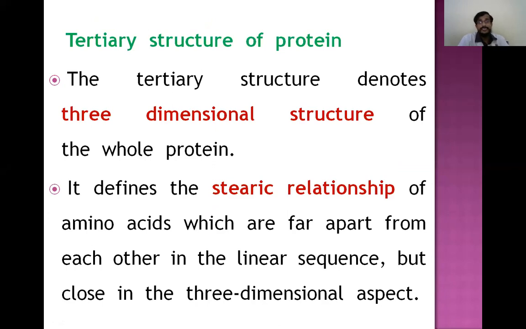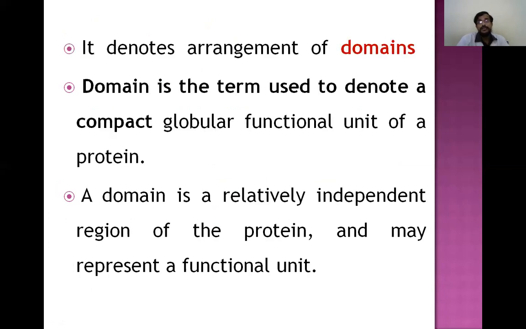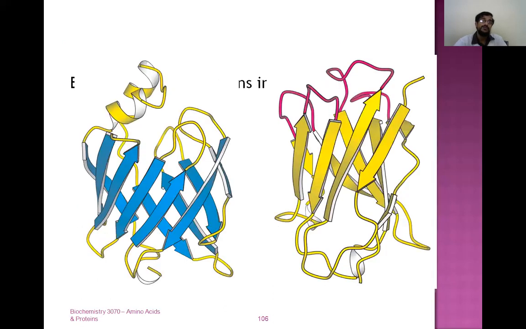Coming to the tertiary structure, it denotes three-dimensional structure, and it defines the steric relationship of amino acids which are far apart from each other in the linear sequence. So it denotes arrangement of domains. A domain indicates the compact globular functional unit of the protein. A domain is a relatively independent region of the protein, the next higher level of structure. A domain is a part of protein which has its specific function.